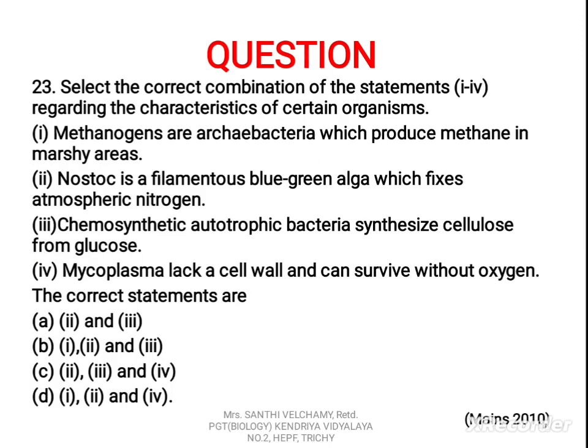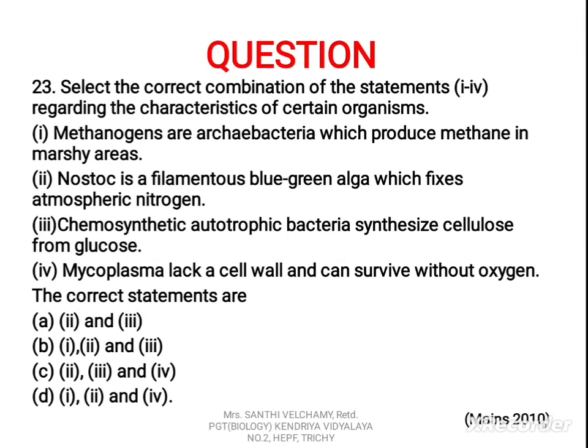Now the 23rd question. Select the correct combination of the statements. So 1 to 4 it has been given. We have to select the correct combination of statements regarding the characteristics of certain organisms. 1. Methanogens or Archaebacteria which produce methane in marshy areas. 2.